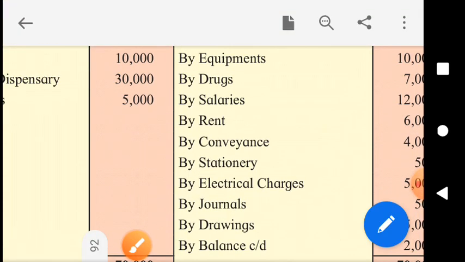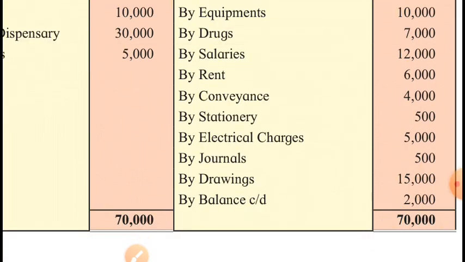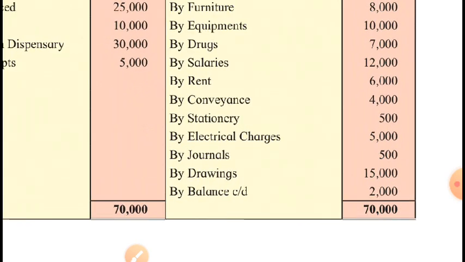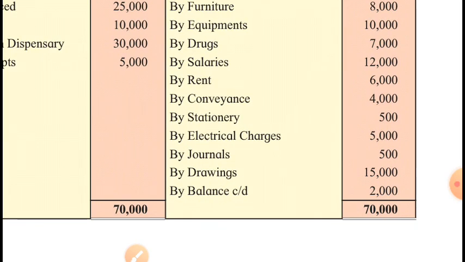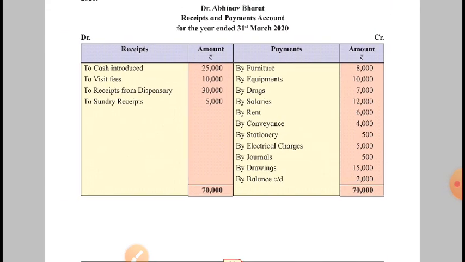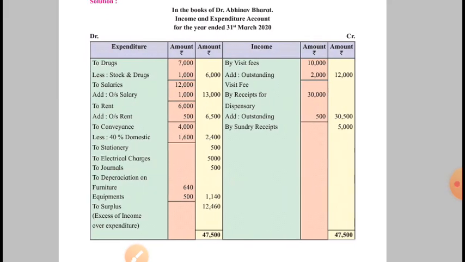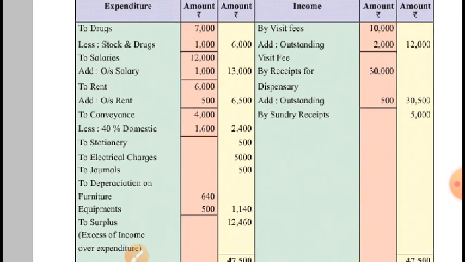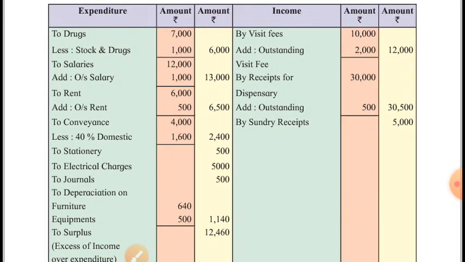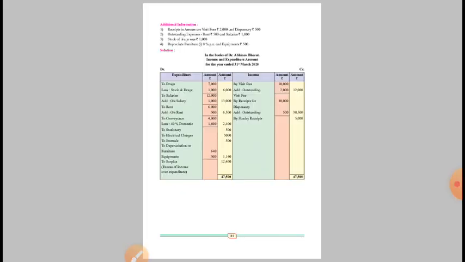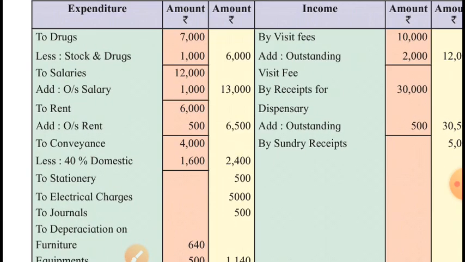And we thought that this total 4000 expenditure was for this concern, for this hospital. But it's 40%. 40% of 4000 is 1600 was for domestic purpose. For domestic purpose means drawings. Business assets were used, business money was used for domestic reason, personal reason. Then this is not business expenditure, this is household expenditure, domestic expenditure called drawings.